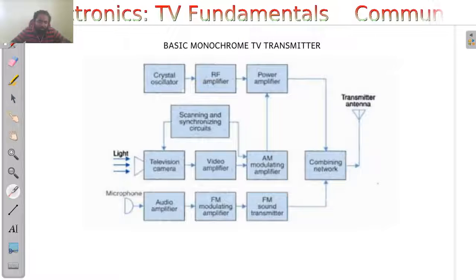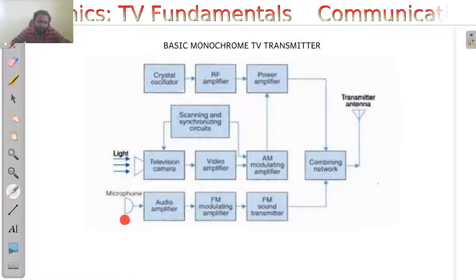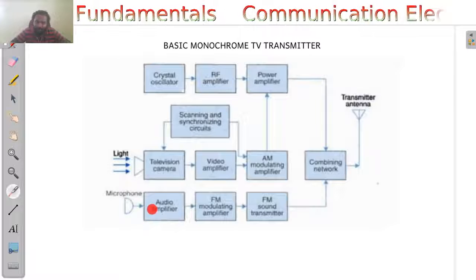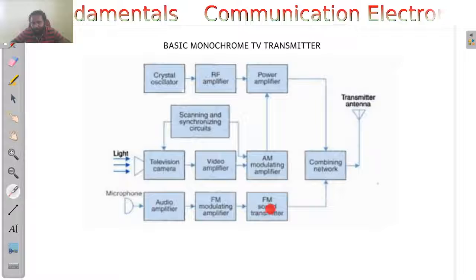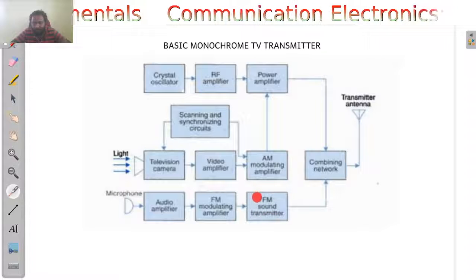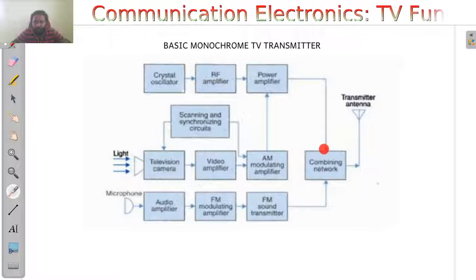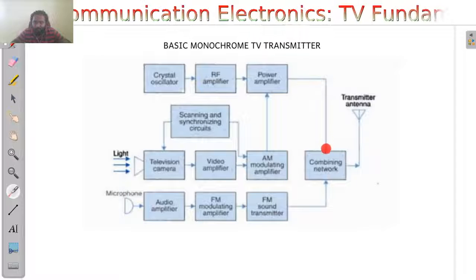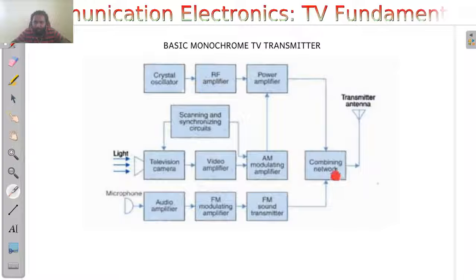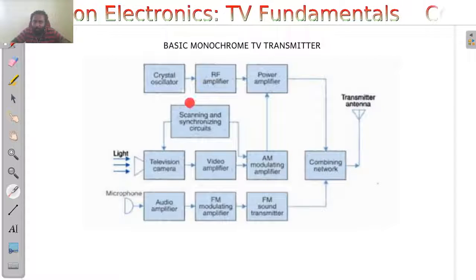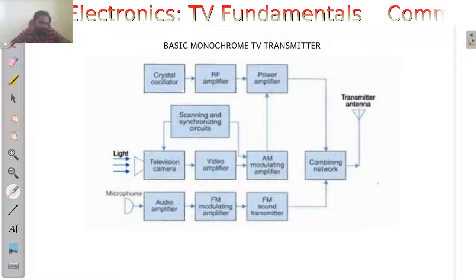Similarly, the microphone picks up audio signals, and that is amplified using an audio amplifier. This will be frequency modulated onto a carrier, combined with the modulated video information from this side using a combining network, and transmitted using a transmitting antenna. So this is how a basic monochrome TV transmitter works.